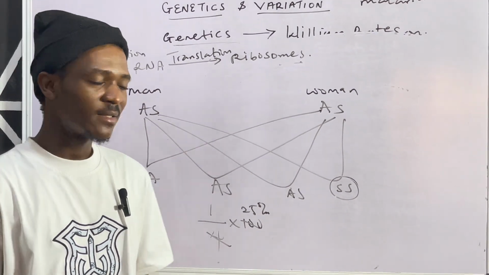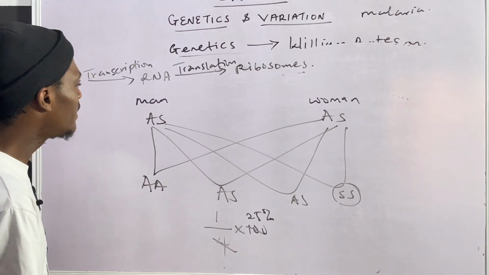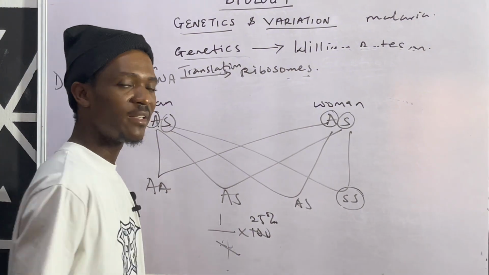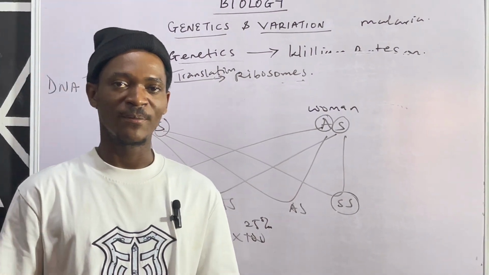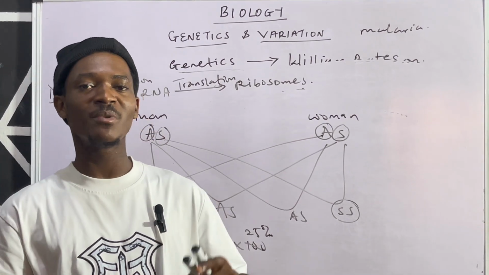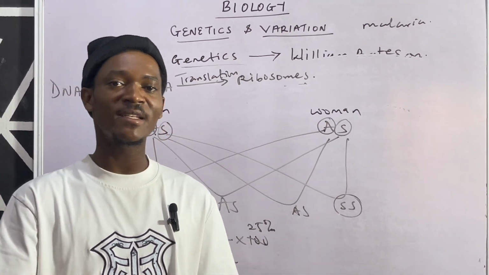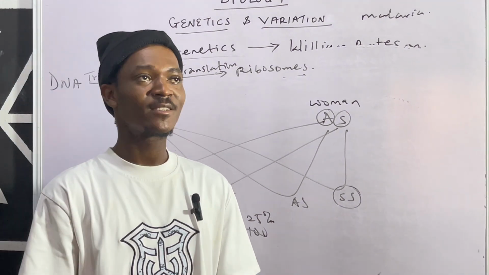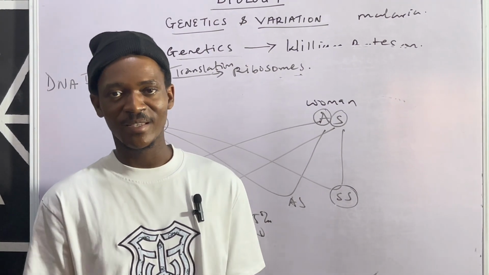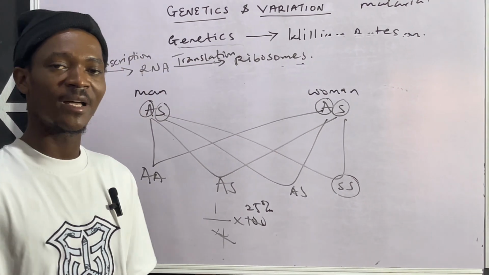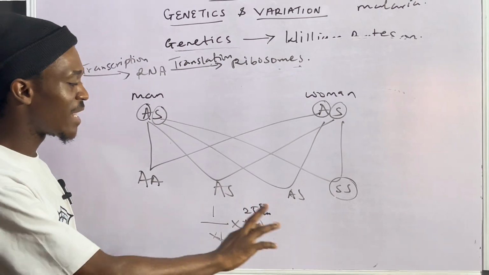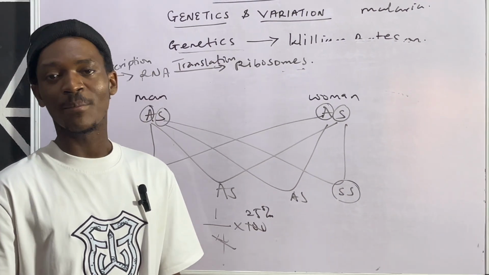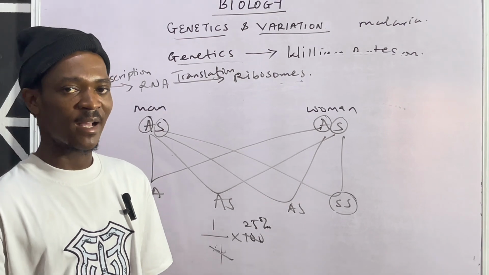No. The thing is this is probabilistic, meaning the good gene has an equal tendency as the bad gene in crossbreeding. What does that mean? It means the tendency of a good gene meeting with a good gene is still equal to the tendency of a bad gene meeting with a bad gene. So the couple might just be unlucky that the only genes that are always meeting are the bad genes, and that can result in all of the children coming out as SS. So this is just the explanation of how you can calculate those genotypes in terms of probability and percentage.